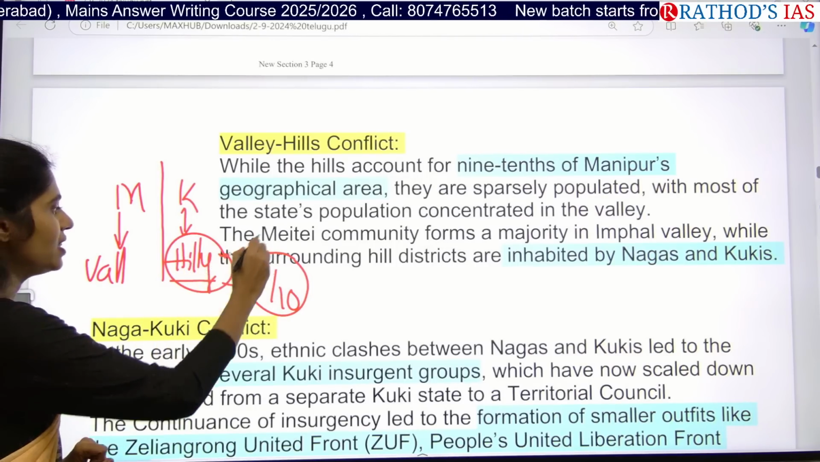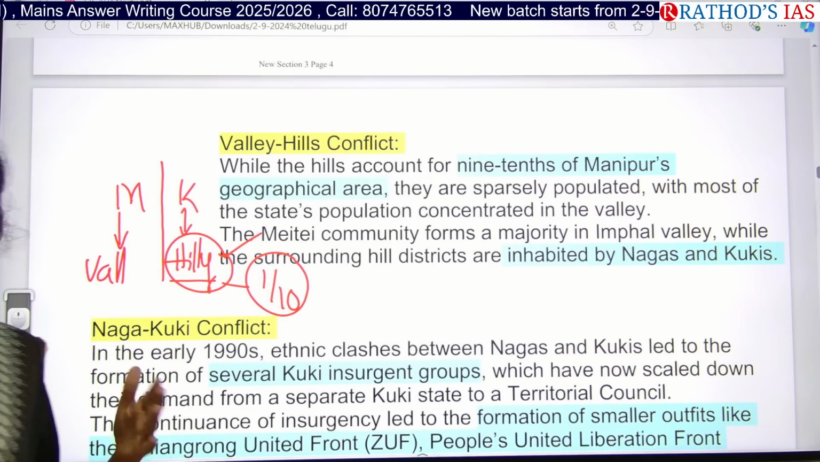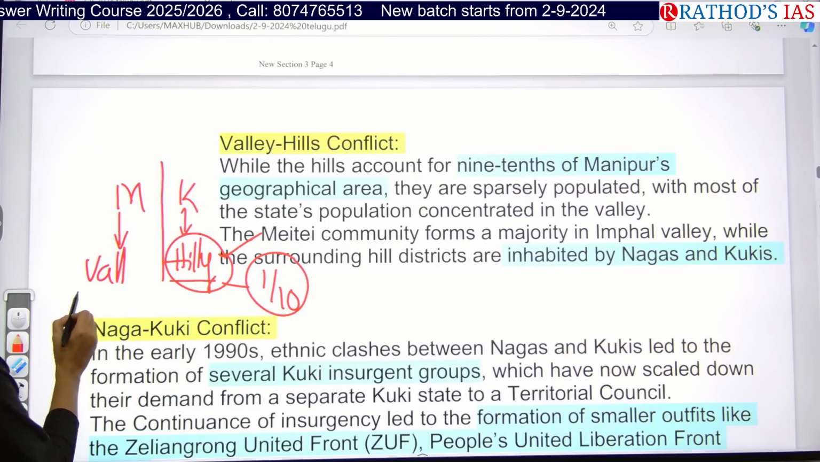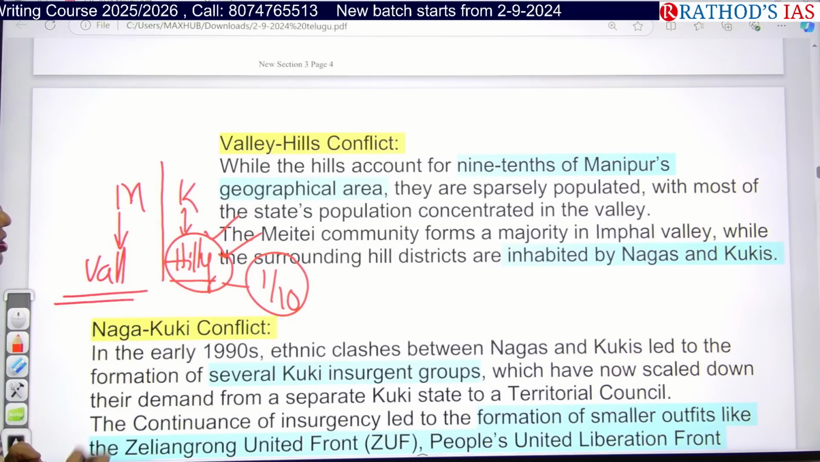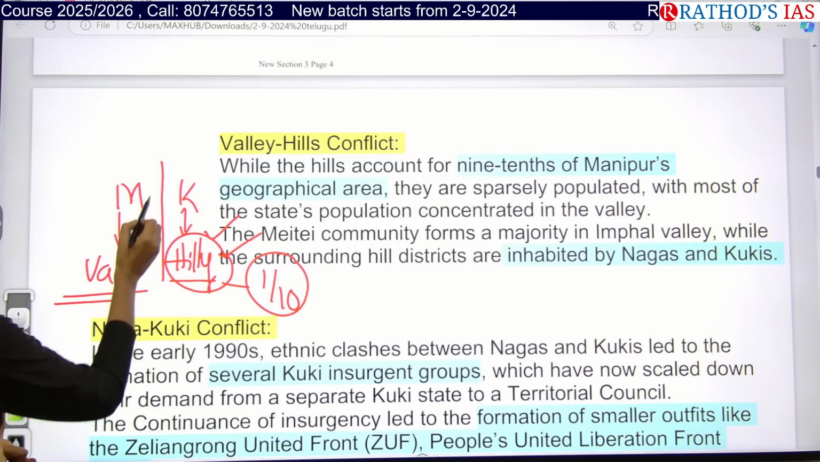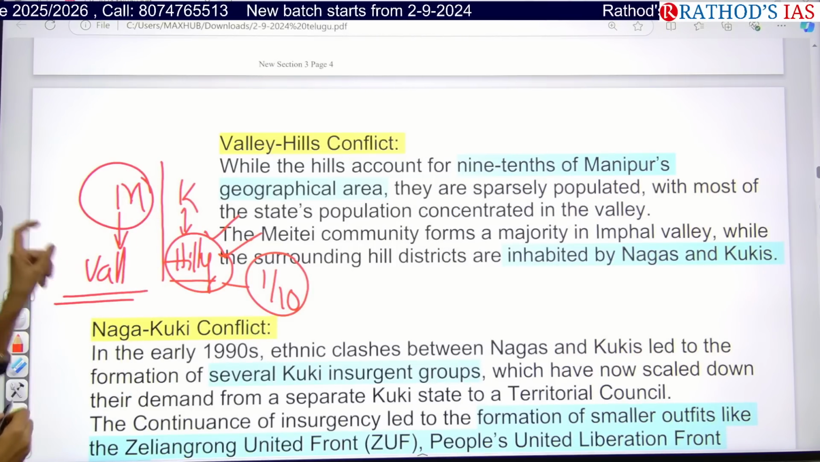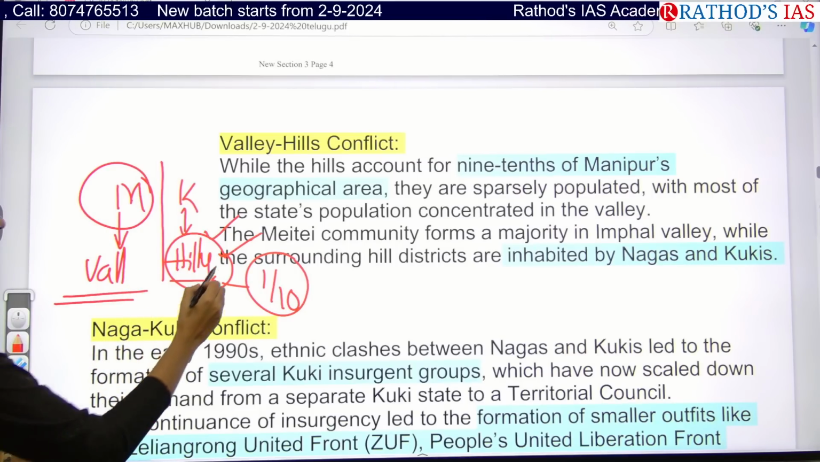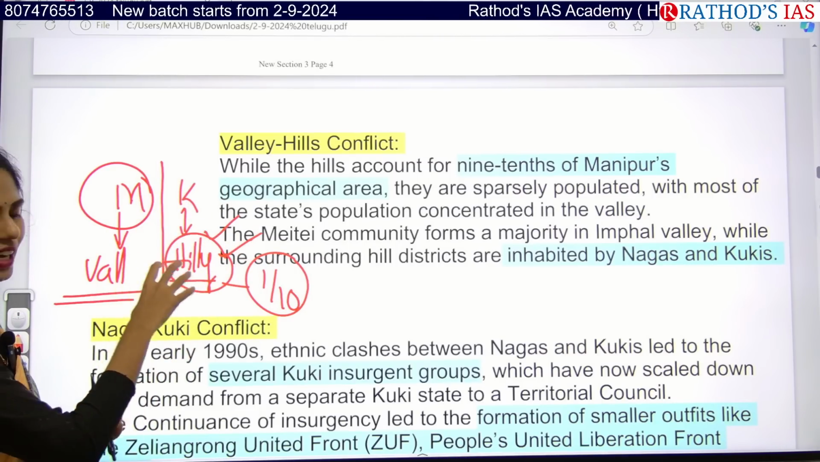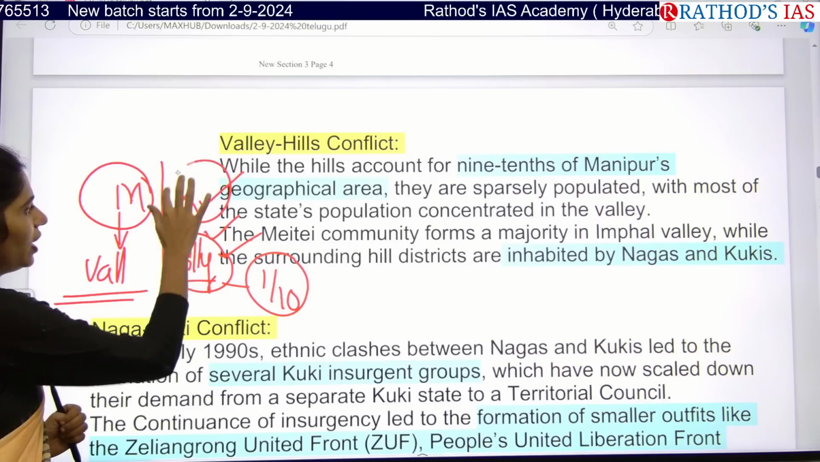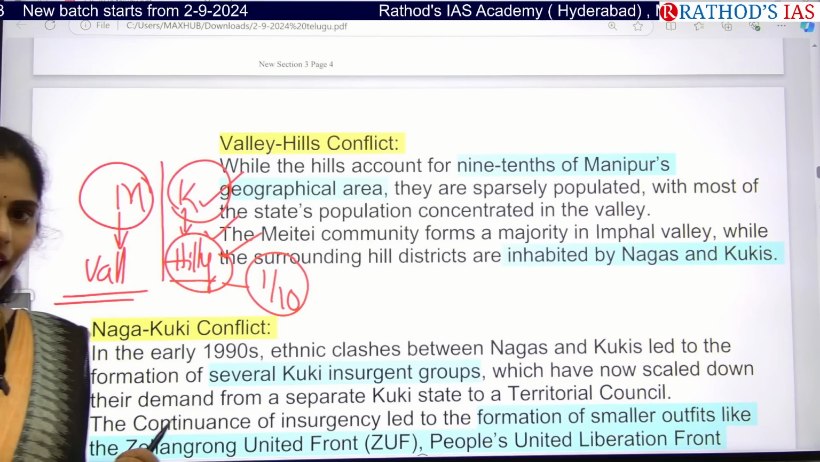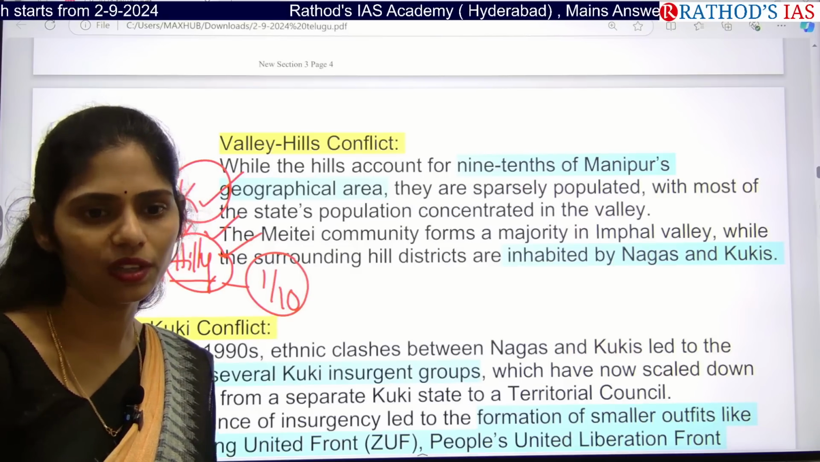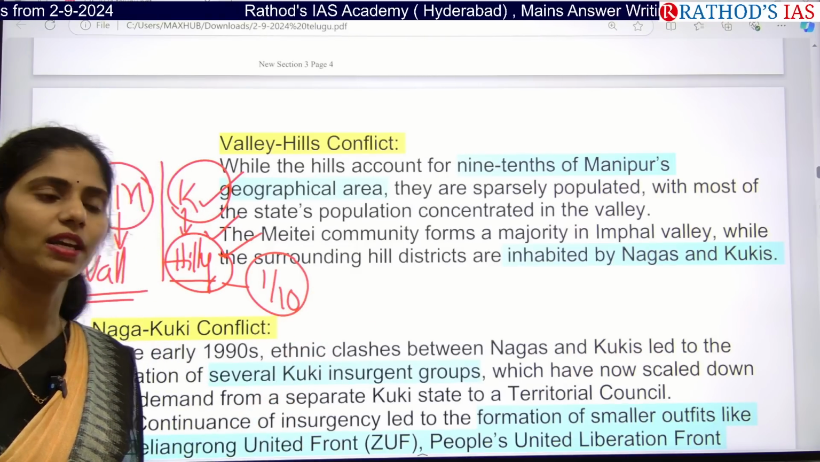And on these hills, the population will be comparatively less compared to that of valleys or plains. So here the state population is concentrated in the valley compared to the hills. Who is present in this valley region? Meiteis. The Meitei community forms the majority in this valley, surrounded by very small areas of hills which are inhabited by the Nagas as well as Kukis. Because of this majority and minority issue, it is also one of the important reasons for the present violence in Manipur.